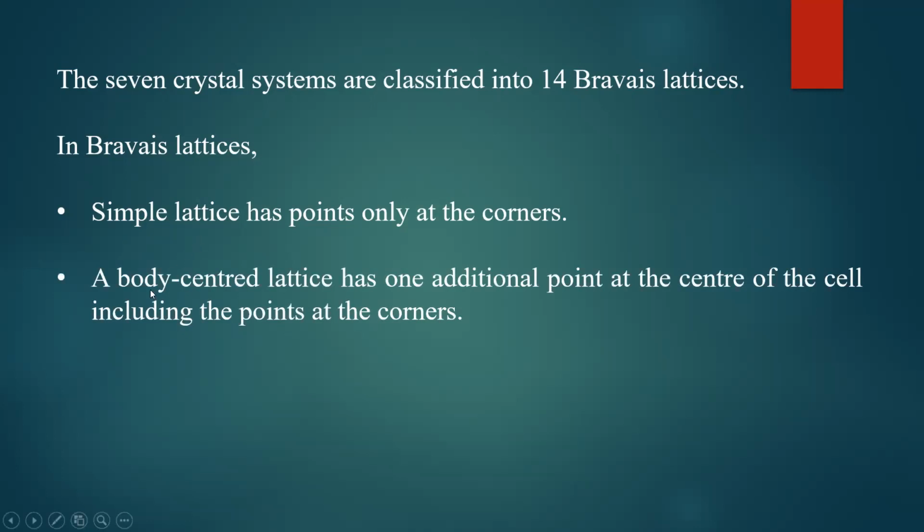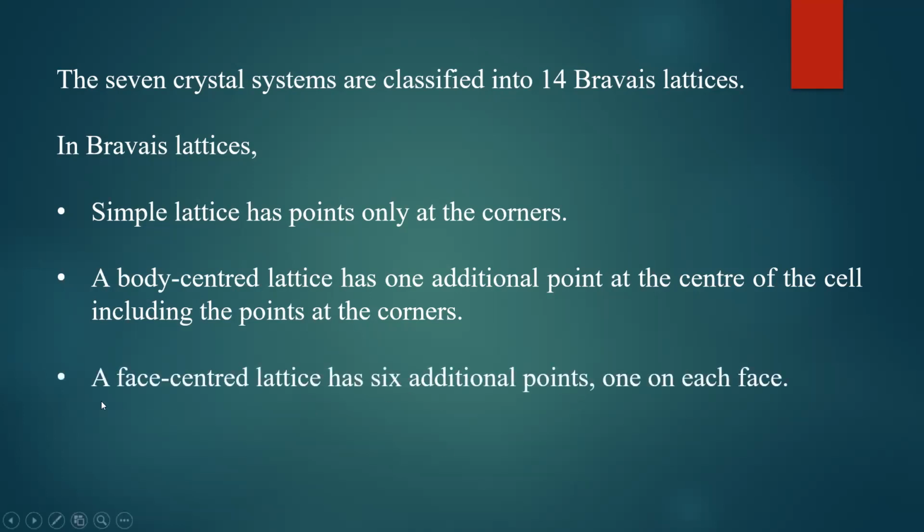Then lattice can be called as body-centered lattice if it has one additional lattice point at the center of the cell, including the points at the corner. If you take the cube, 8 atoms are put at the 8 corners of the cube, and one more lattice point is placed at the center of the cube. Then that lattice is called as body-centered lattice. If it is a cubic structure, it is called as body-centered cubic lattice. Okay, body-centered means one atom is placed at the center of the unit cell.